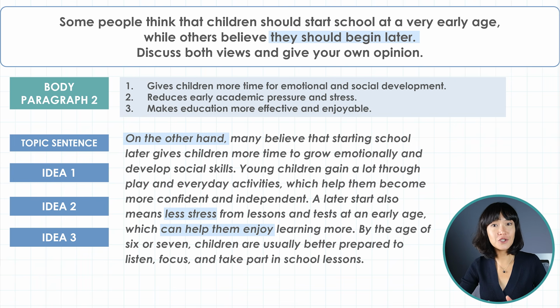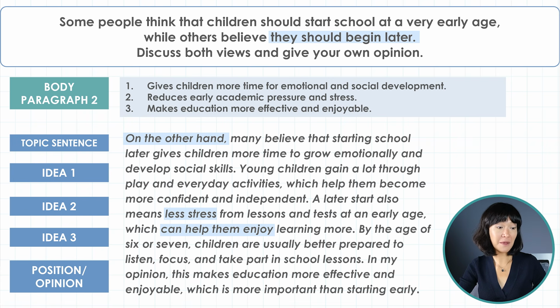Now, what would you write about in the last sentence? Just like in the first body paragraph, we want to link it back to our opinion. In my opinion, this makes education more effective and enjoyable, which is more important than starting early.